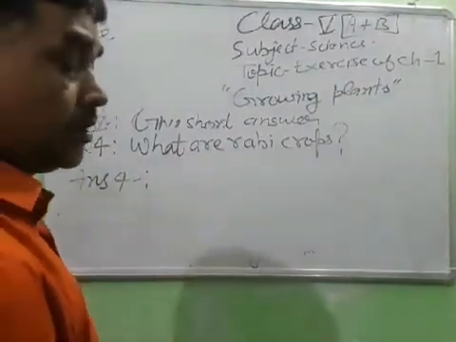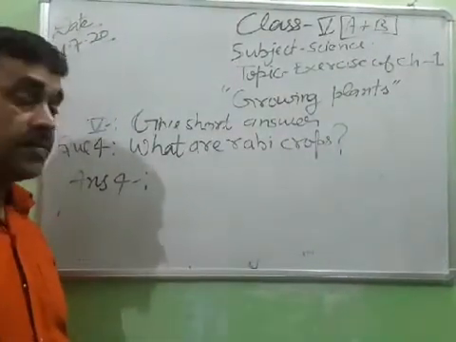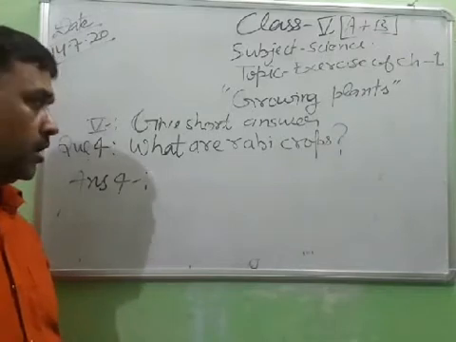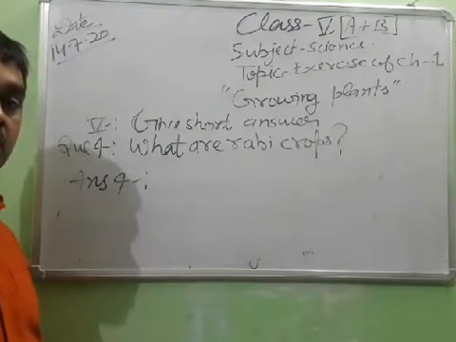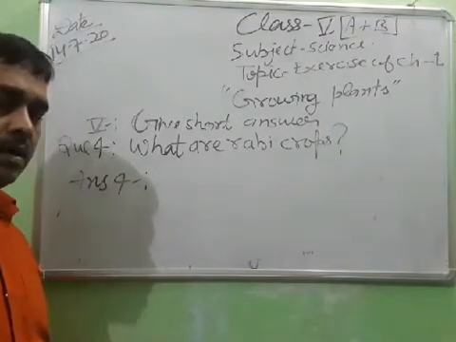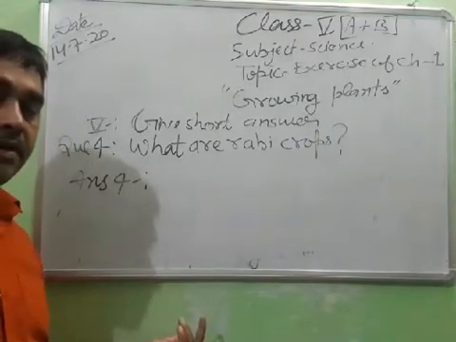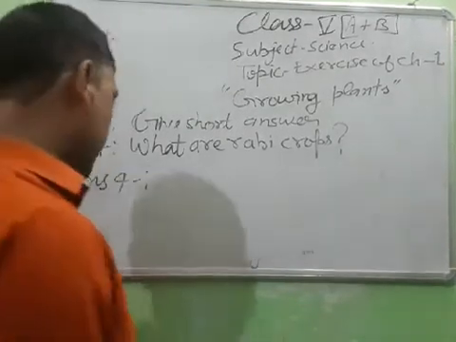You know, student, there are two seasonal crops, Rabi crops and Kharif crops. Rabi crops are grown in the winter season, means November, December, and harvested in the month of April and May. So write down the answer.